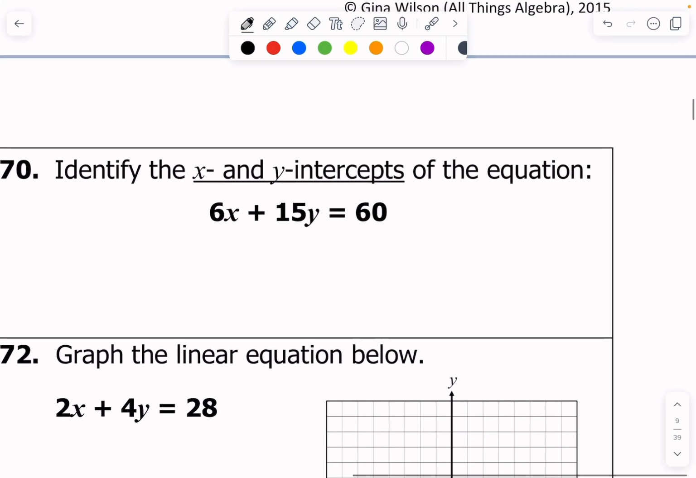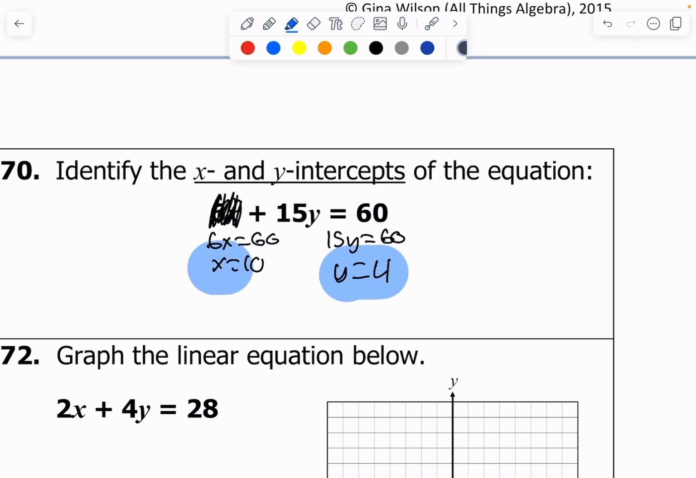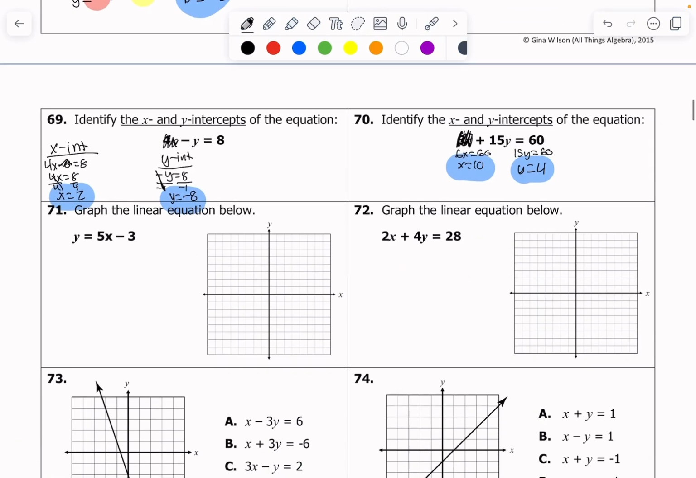Same thing for 70, doing it really, really quick. To find the x-intercept, plug in 0 for y. 6x = 60. x = 10. To find the y-intercept, get rid of x. Plug in a 0. 6 times 0 is 0. 15y = 60. Divide both sides by 15. It should get y = 4. Yep, that's right. And there's my y, there's my x-intercept. Very good.